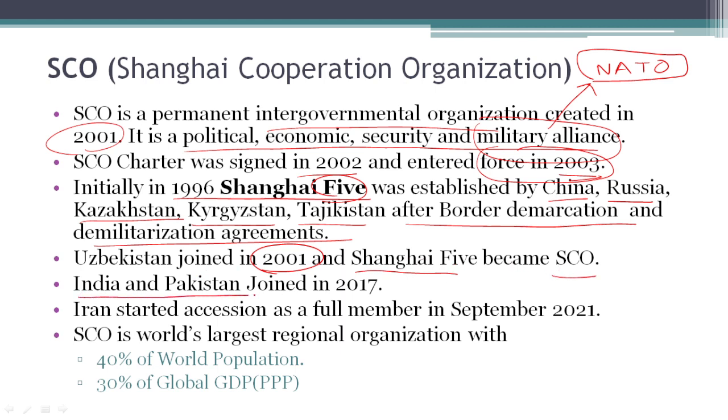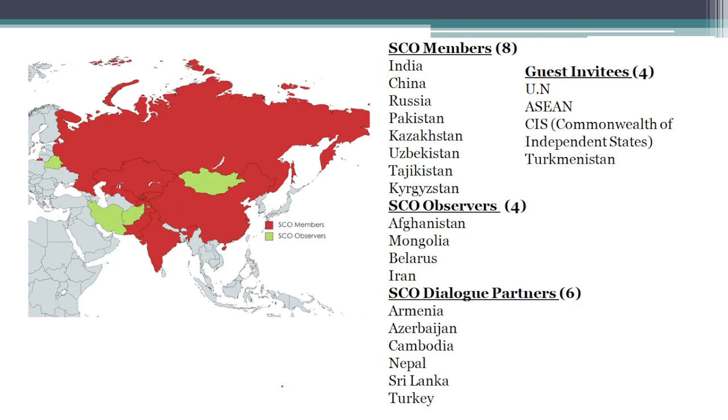India and Pakistan joined recently in 2017. We have also seen that during September 2021, Iran has started accession agreements to become a full member of SCO. It may become a full member within next 2 years. SCO is world's largest regional organization with approximately 40% of world's population as well as 30% of global GDP in terms of purchasing power parity.